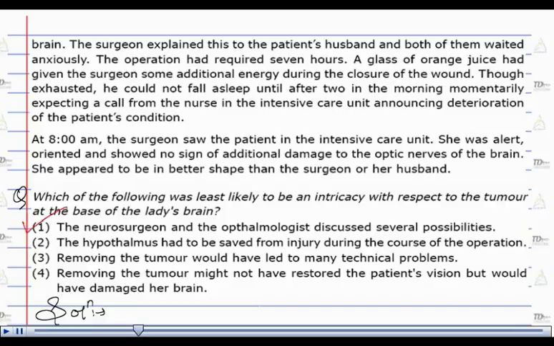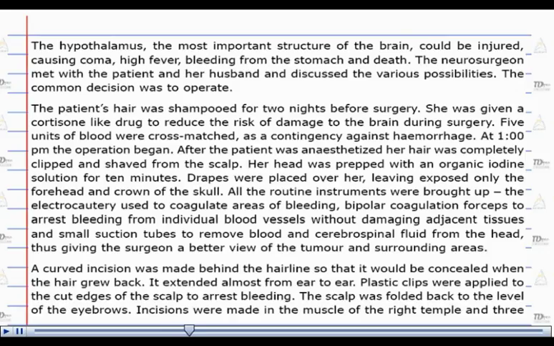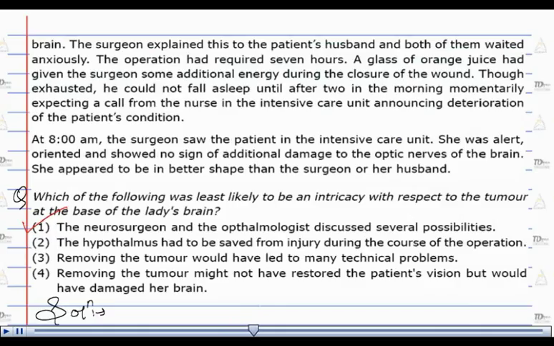Option number 1 states, the neurosurgeon and the ophthalmologist discussed several possibilities, whereas in reality, the patient and her husband with the neurosurgeon basically discussed the various possibilities, as we can clearly see in the 3rd paragraph. From this, we can clearly deduce that option number 1 here is the only option which is not according to the paragraph and with which the author is most likely to disagree.